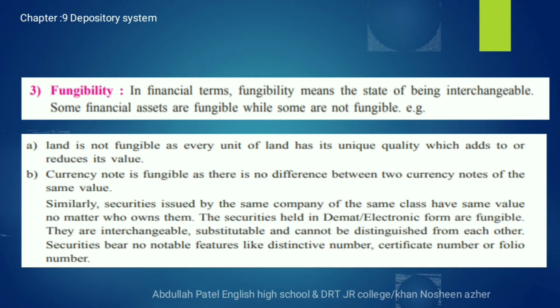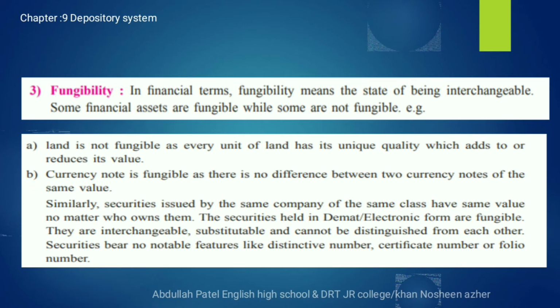We will read the paragraph first. In financial terms, fungibility means the state of being interchangeable. Some financial assets are fungible in nature and some are not. First point related to fungibility: there is an example related to land. Land is not fungible in nature. The reason is that every land has a unique quality. It may have a reduced value or an added value. That means there is no equality in the land example.